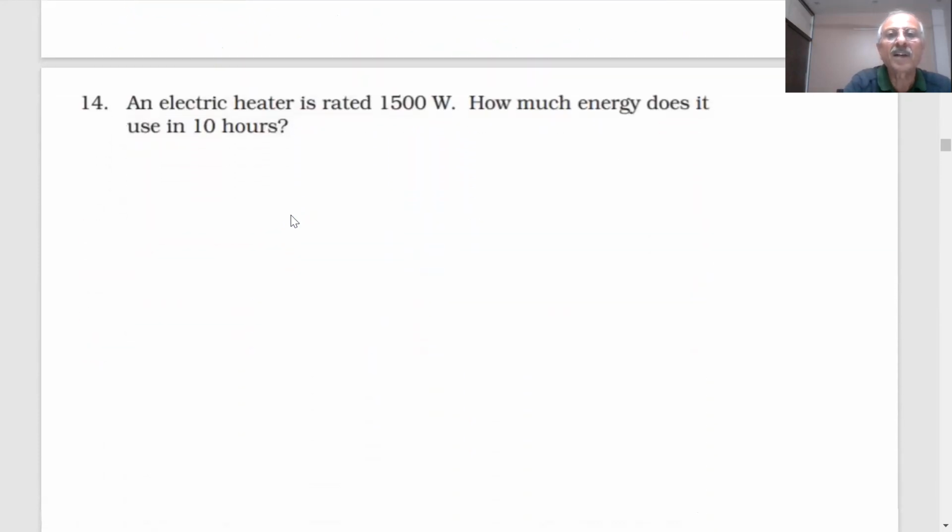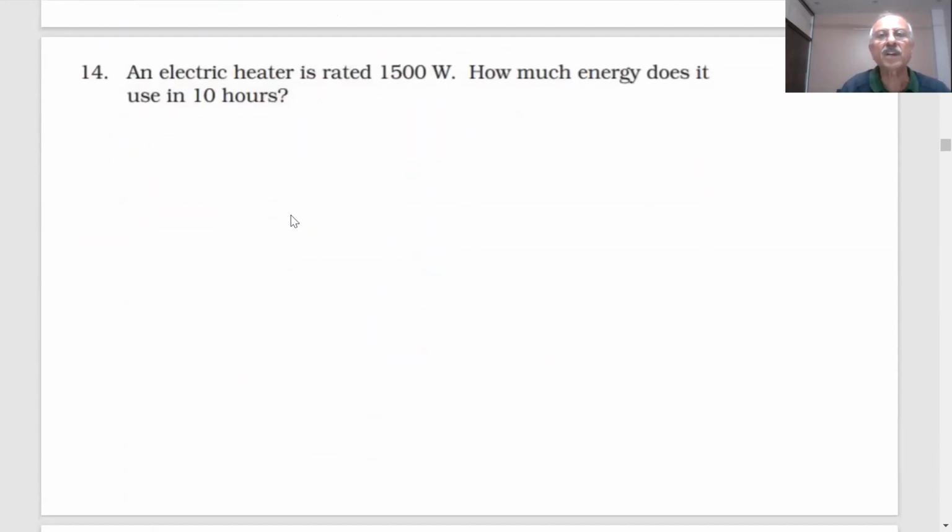An electric heater is rated 1500 watts. How much energy does it use in 10 hours? You have 2 minutes to answer the question, students.